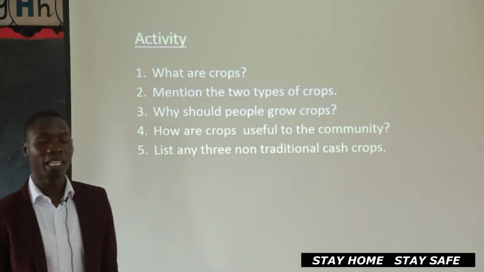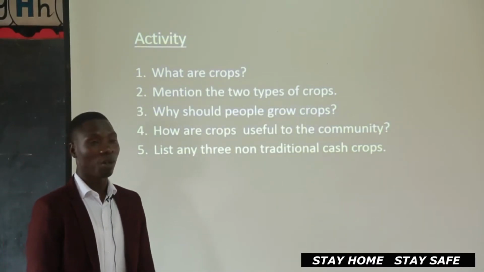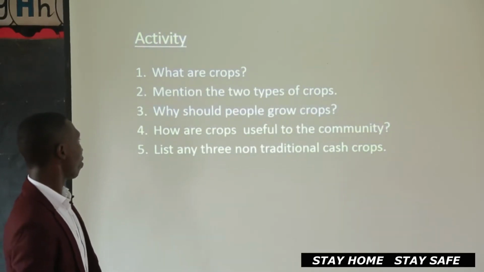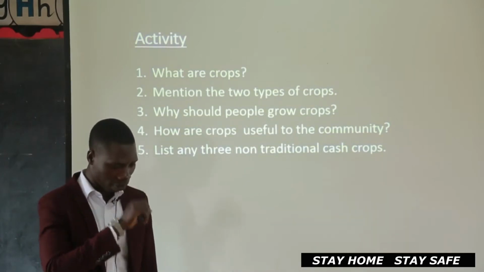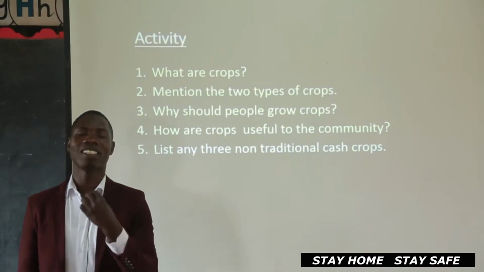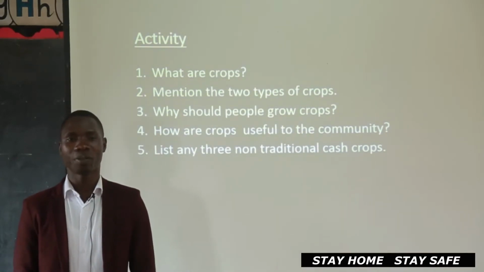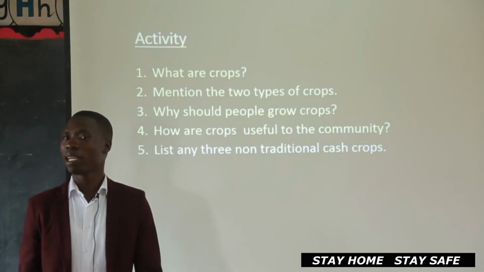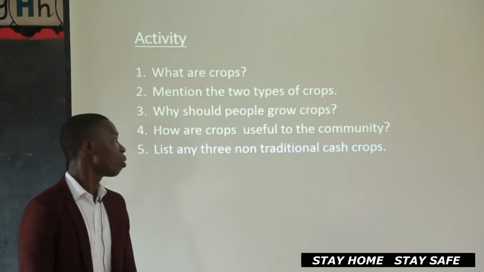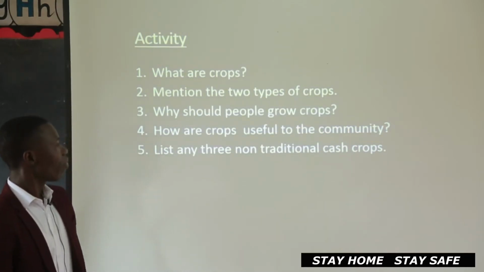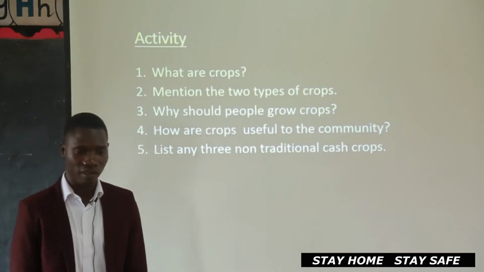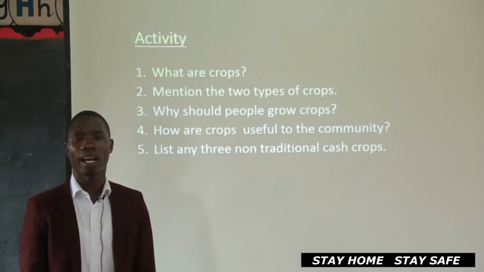Do you still remember the meaning of cash crops? Crops grown for sale, then food crops, crops grown for food. Question number 3, why should people grow crops? 1, crops provide food to people. Crops can be sold for money, etc. Question number 4, how are crops useful to the community? You find that question number 3 is the same as question number 4, but the way they are asked has changed.